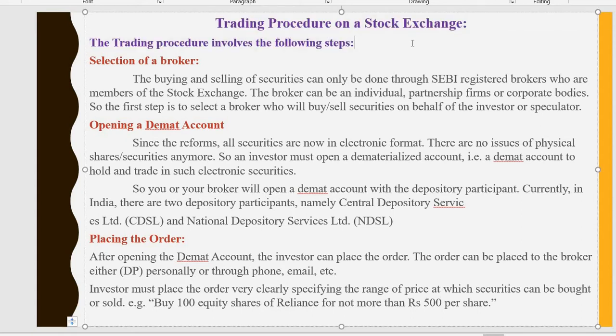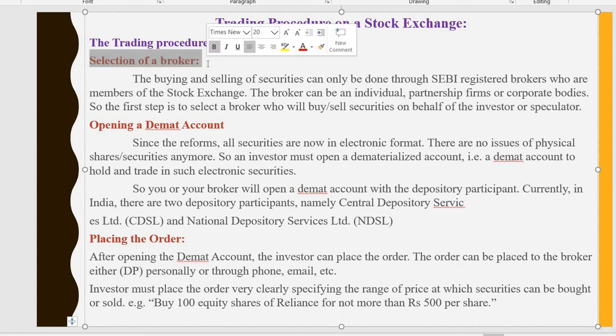To buy and sell securities on a stock exchange, there are some procedures for how we purchase and sell securities in your stock market. The first and foremost thing is selection of a broker. This is very important.